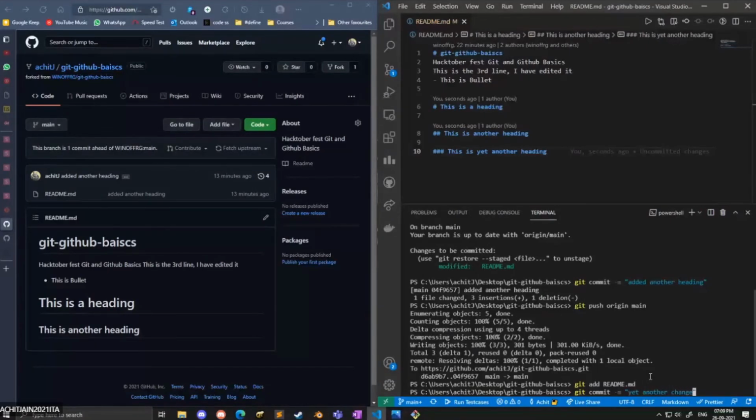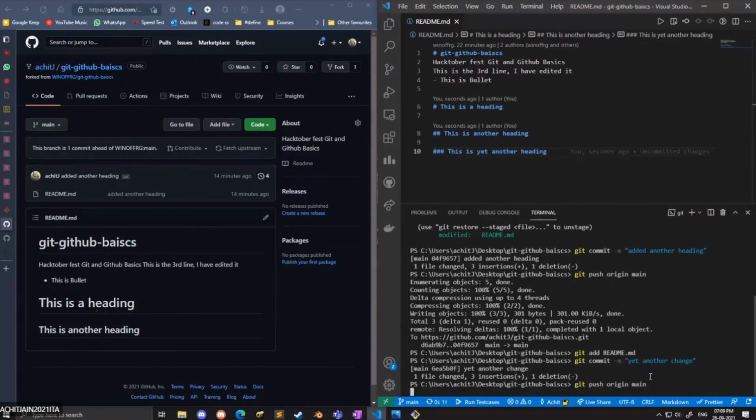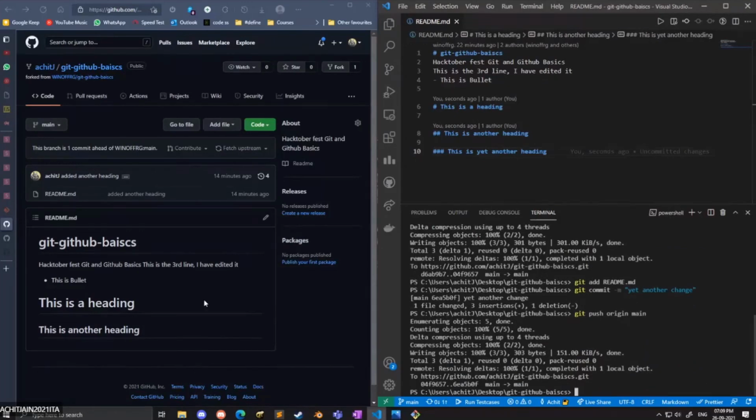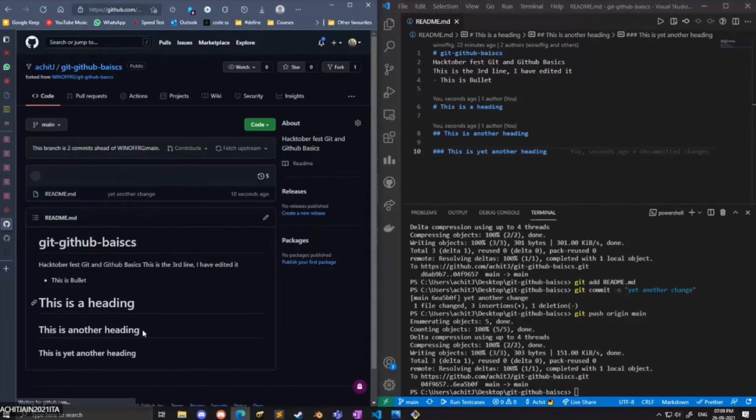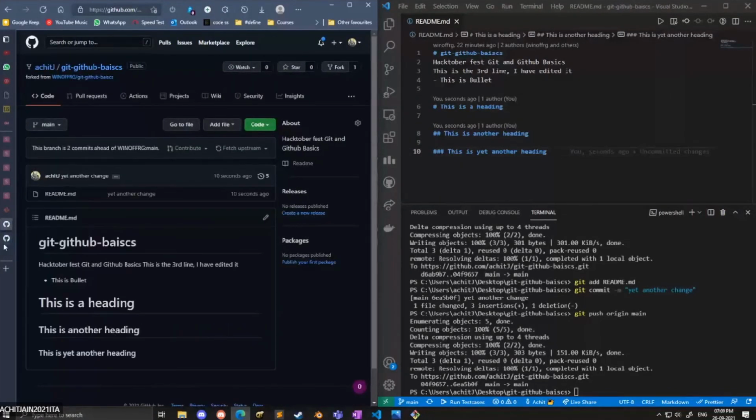And once the changes are pushed, the changes will be visible in his repository. But now I want those changes in my account, in my repository, GitHub basic, that belongs to me. I asked Ajit to add a third line or third heading. He added that heading, but it is still not visible in my account. Can you show that repository that belongs to me?